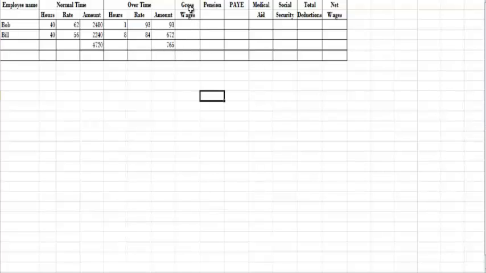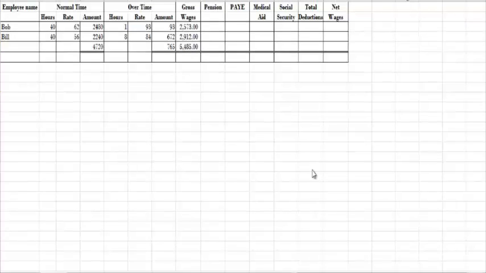Now we need to calculate our gross wages. Our gross wages is calculated by taking the overtime and adding it to the normal time. So 93 plus 2,480, and then 672 plus 2,240, and then we can add these two to give us a total of 5,485. This will be the total gross wages. Now we can move on to our deductions.